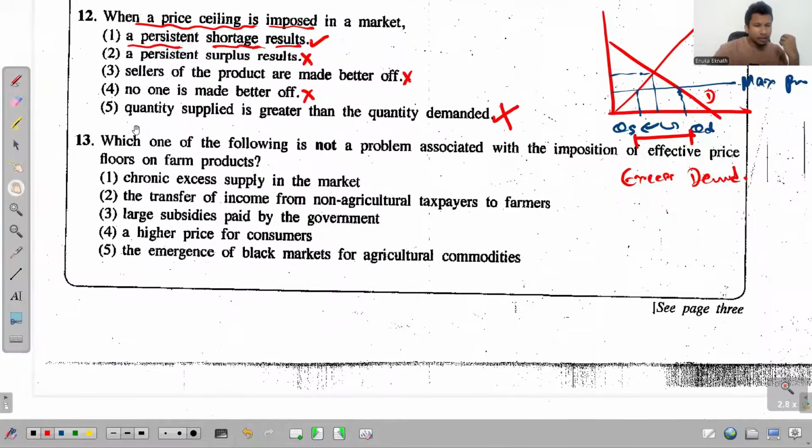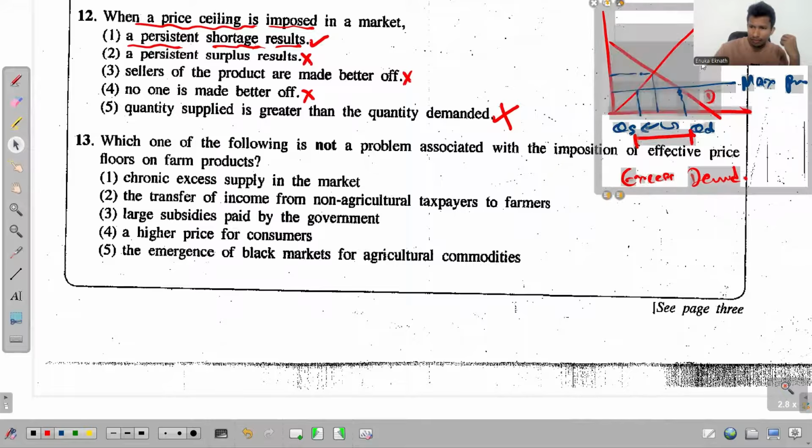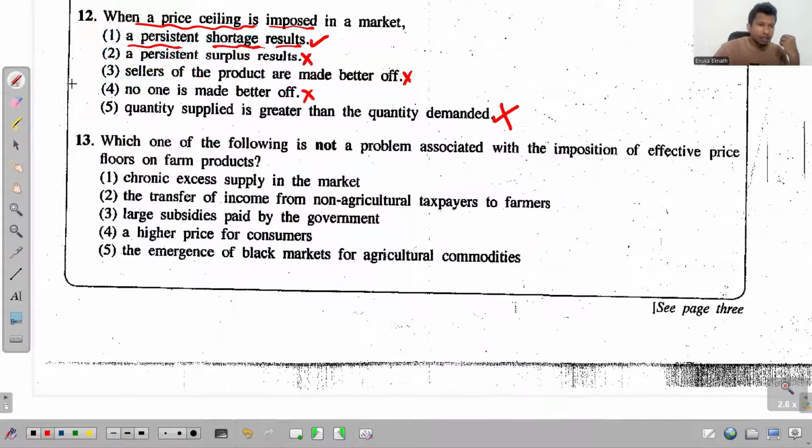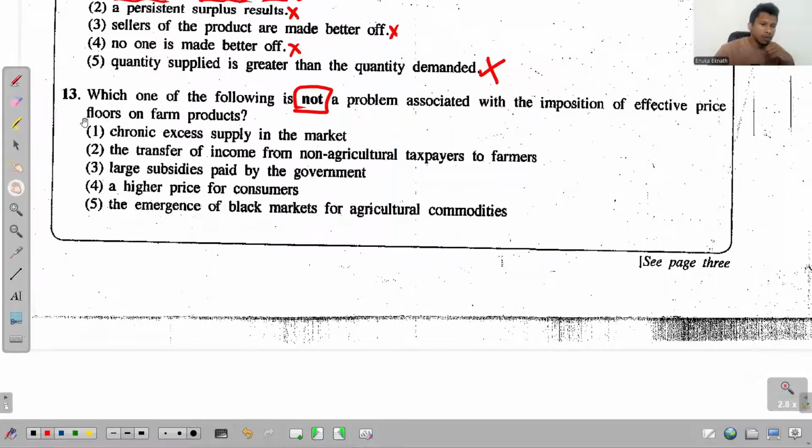Right. 13th. Look at the 13th one. It says, which one of the following is not a problem associated with the imposition of an effective price floor? Here they talk about the price floor. Earlier it was a ceiling price, but this is a price floor, the other side of that.